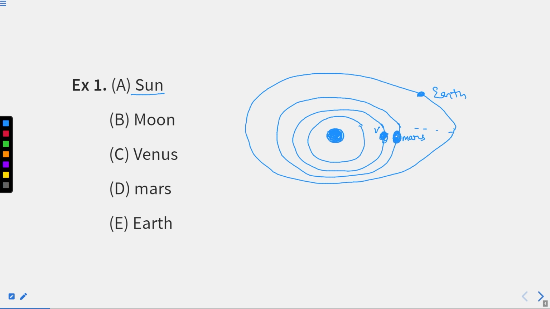So Moon is what? Moon is the natural satellite of Earth which revolves around Earth itself. I hope this part is clear. So what do you think? Which one is different from all four options? Either it is Sun, Moon, Venus, Mars or Earth. So you can easily figure out Moon is different from others as Moon is a natural satellite. What is it? Moon is a natural satellite.